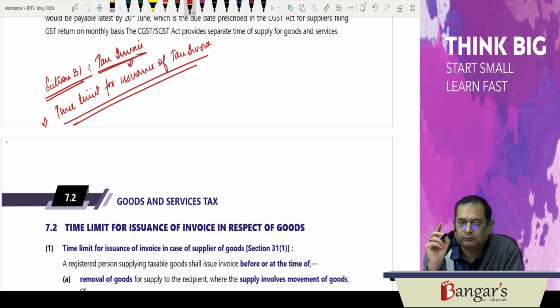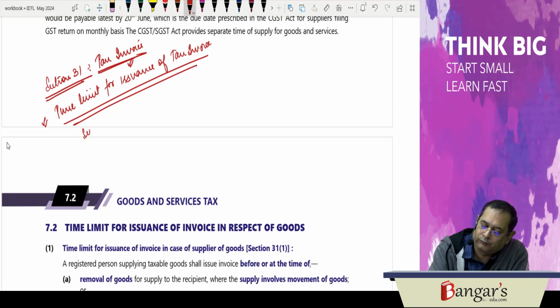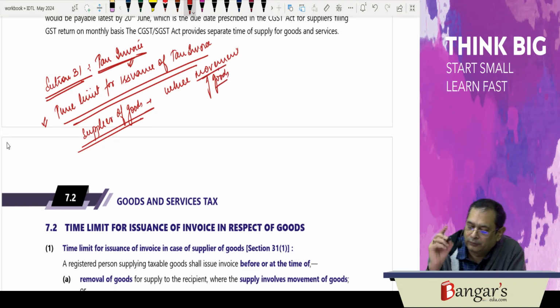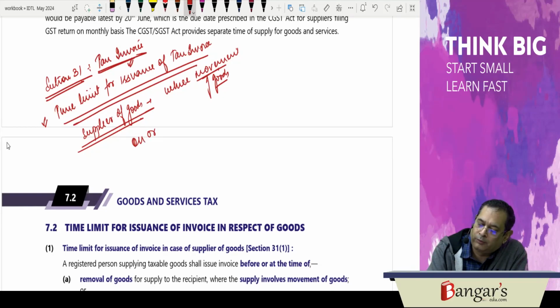Here, when we discuss the supplier of goods, who is making a supply of goods where movement of goods is involved, by virtue of the supply there is a movement of goods, then the invoice must be issued on or before the removal of goods.